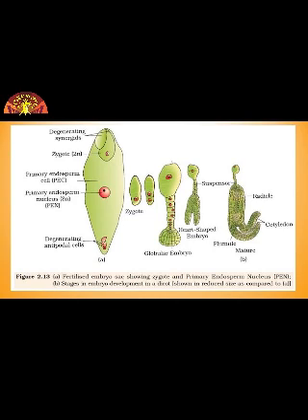So this is the way how development takes place. The first figure, A figure is showing fertilized embryo sac, showing zygote and primary endosperm nucleus, and second figure B is showing the stages in embryo development in a dicot.